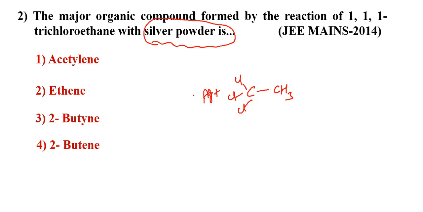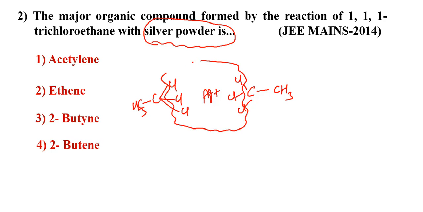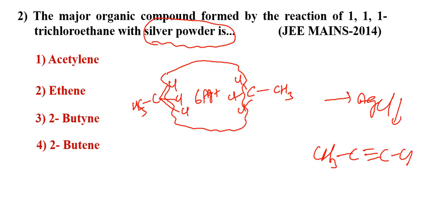If you take silver here, 2 moles of compound, chlorine, chlorine, chlorine, carbon here CH3. So these 6 chlorines and 6 moles of silver are released as silver chloride, the precipitate, then it is forming CH3, C triple bond C, CH3. Alkyne preparation: 1, 2, 3, 4, but-2-yne or 2-butyne, with silver powder.